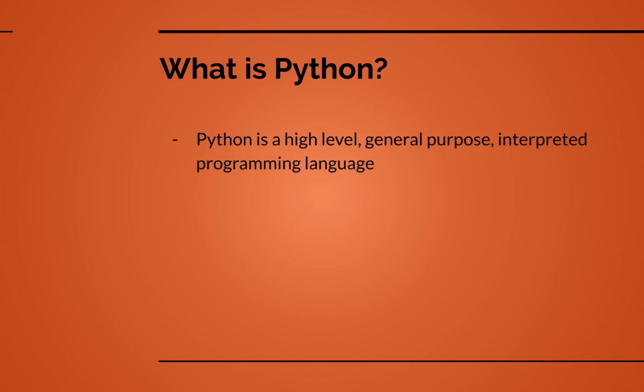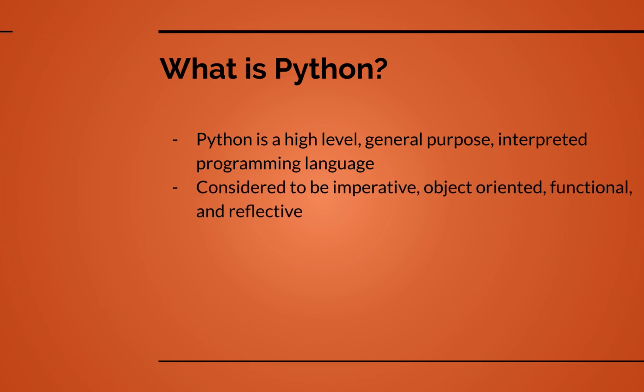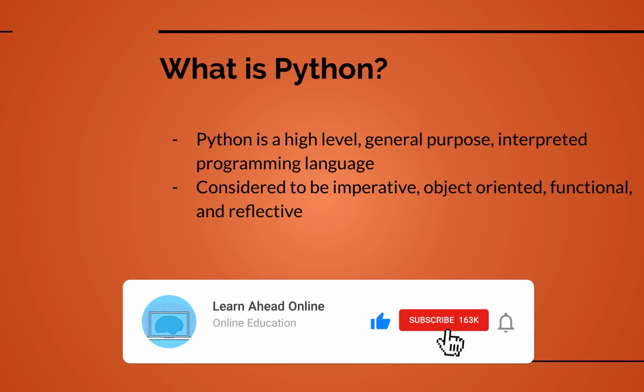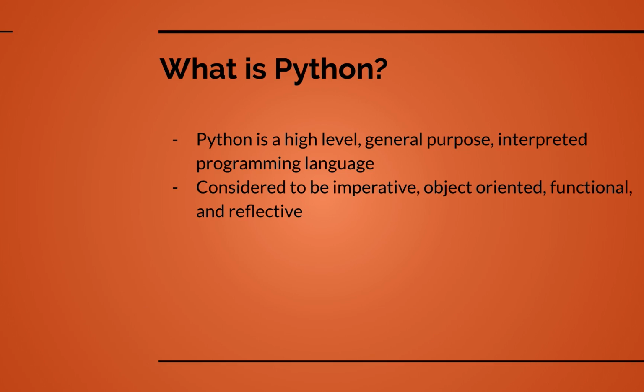For starters, Python is a high-level, general-purpose, interpreted programming language. Now, I don't expect you to understand all of what that means, but generally speaking, this means that it is kind of easy to read and write as being a high-level language. General purpose means that it is applied to many different domains, and interpreted is just kind of a programming style. It's considered to be imperative, object-oriented, functional, and reflective. Again, these are other ways to describe how the code can be written within a Python program. Don't expect you to completely understand what that means, but just thought I'd put it out there as an interesting piece of information.